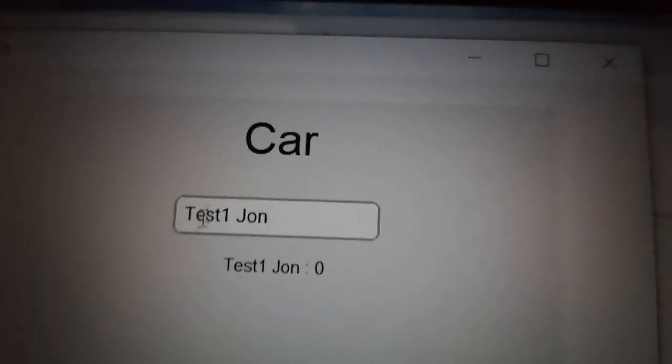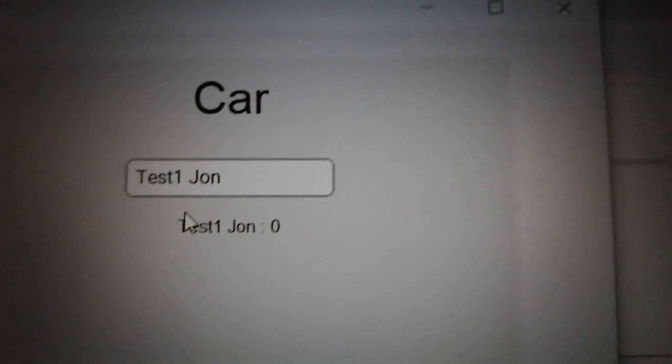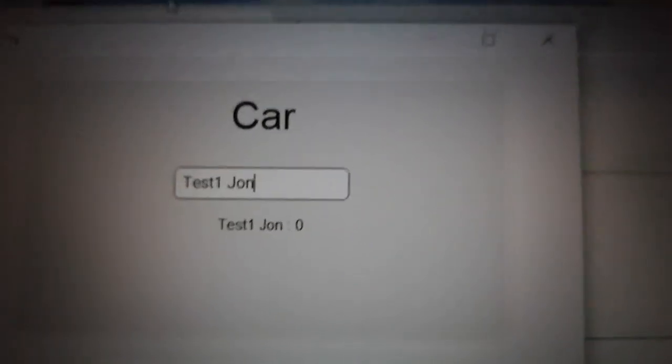So, let me open. Car yun. And since 0 nga yung score natin, na-receive, ayan, 0 pa rin. So, let me just try to find a car nga, if ever. Alabama. Kotse. Car. I don't think I'm that good at playing this game. Pero, let's see, car.